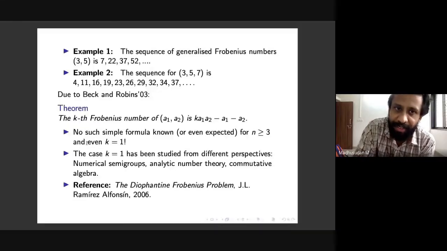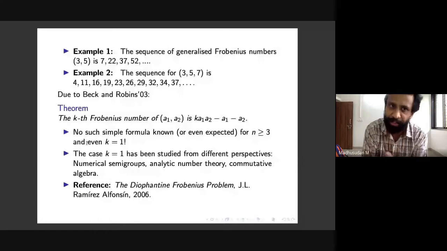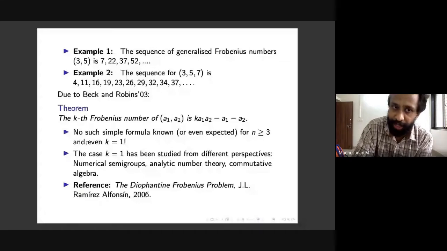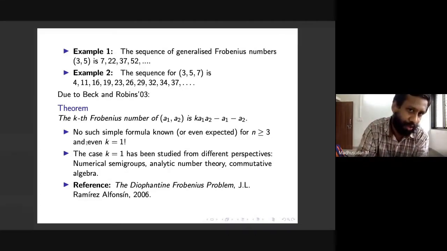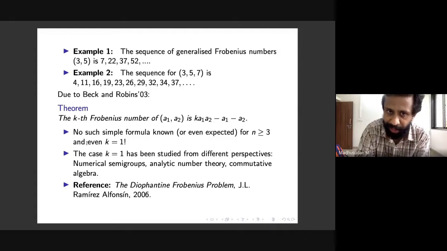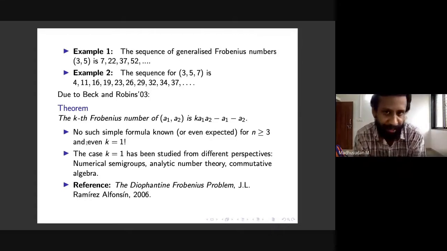So by that we mean that 22 cannot be written as a non-negative integral combination of 3, 5 in at least 2 ways. And it can be written in one way, we know that. But after that, 23 onwards, every integer can be written as a non-negative integral combination of 3, 5 in at least 2 ways. And then it goes on. So 37, 52, and so on correspond to the third and fourth generalized Frobenius numbers, respectively.